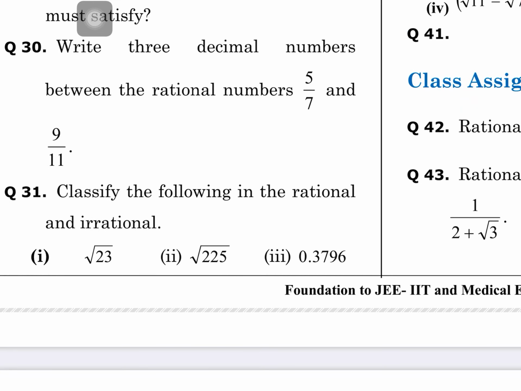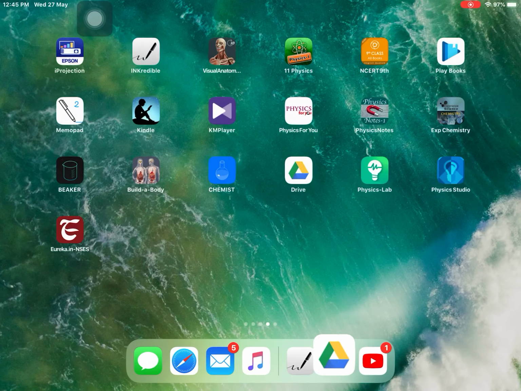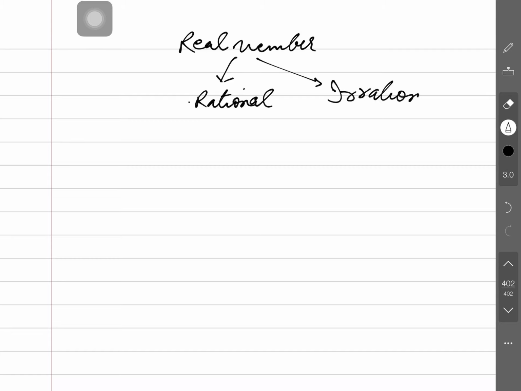Question number 35, classify the following into rational and irrational. You have to classify whether they are rational or irrational. As we have discussed, real numbers are of two types: rational and irrational. So, what are rational numbers? Numbers that can be written in the form of p by q, where q is not equal to 0.